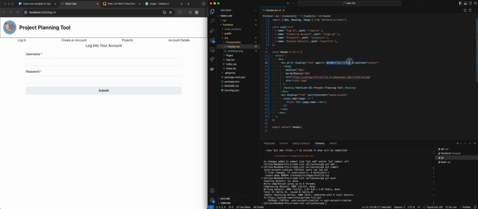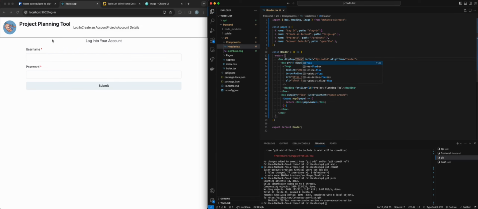So I'm going to move my border and my align items up one level. And then I need to add display flex here too, which now puts everything within the same line, okay?